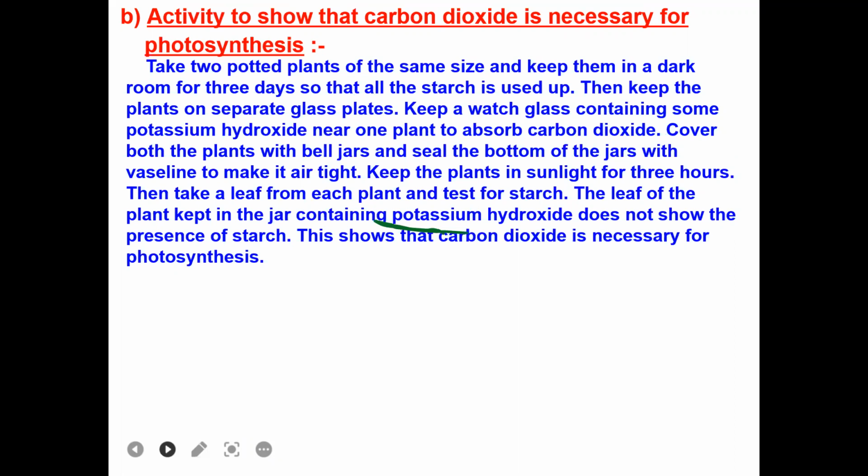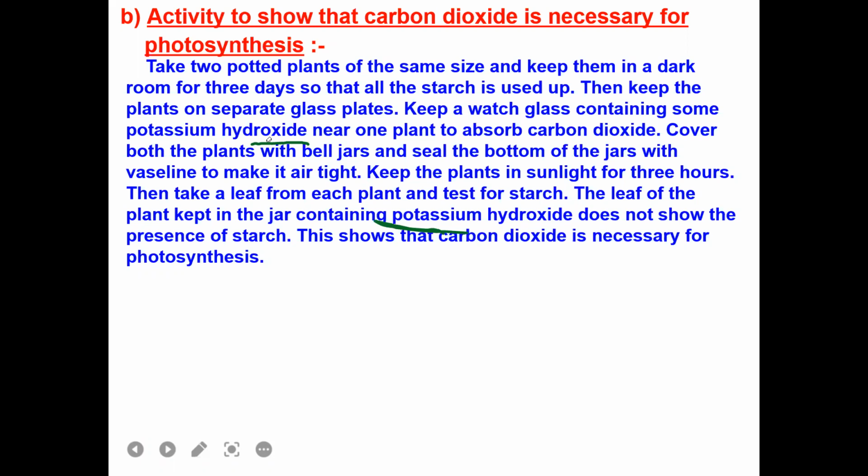You have to keep a watch glass which is containing potassium hydroxide. Okay, the function of potassium hydroxide is it has the ability to absorb the carbon dioxide. Cover both the plants with bell jars and seal the bottom with Vaseline. Keep the plants now in sunlight. So prepare the apparatus like this and then keep it in sunlight for 3 hours.